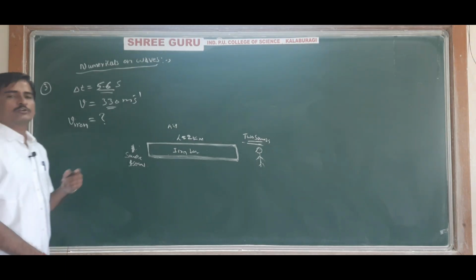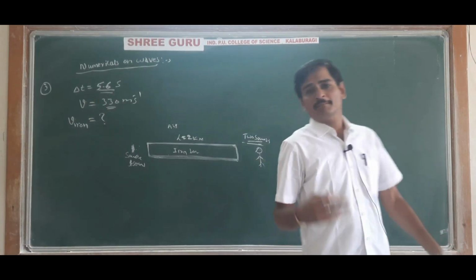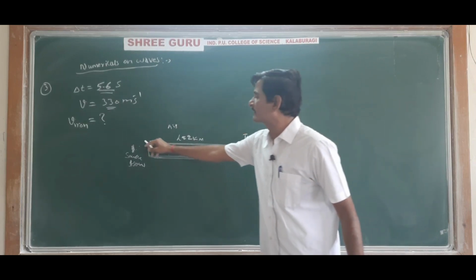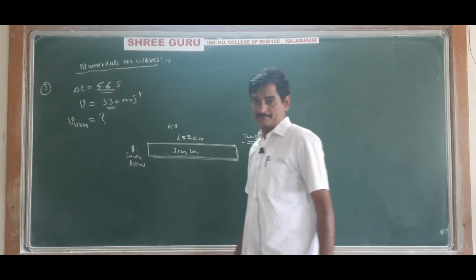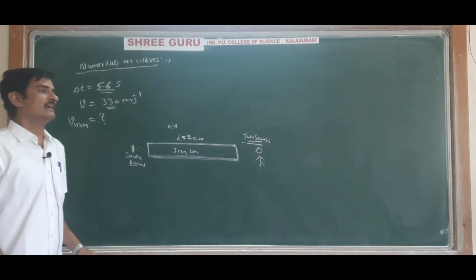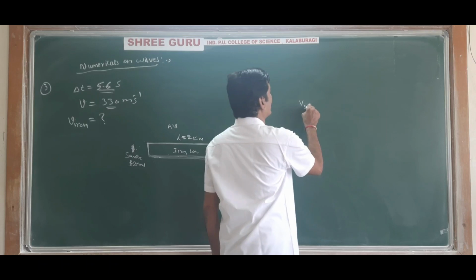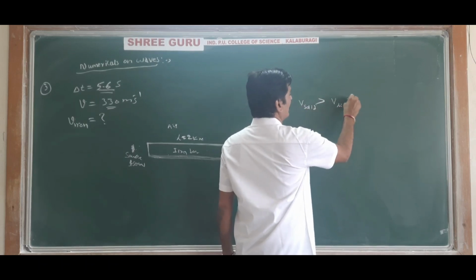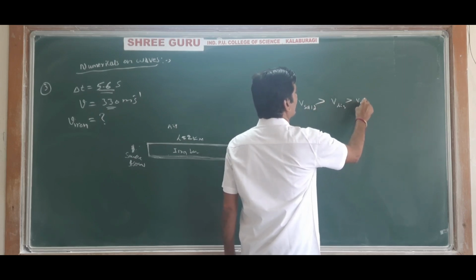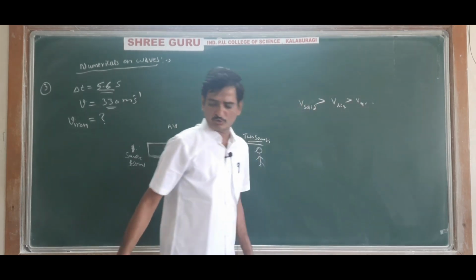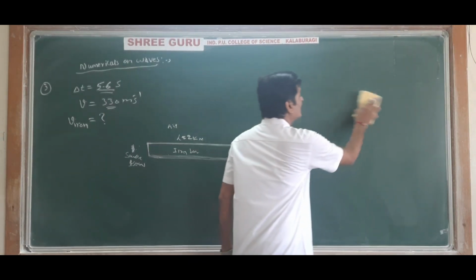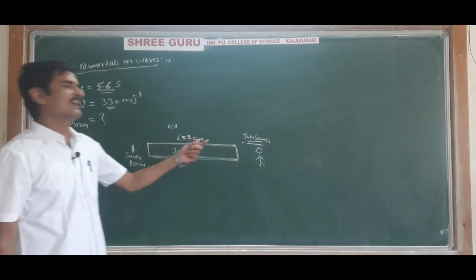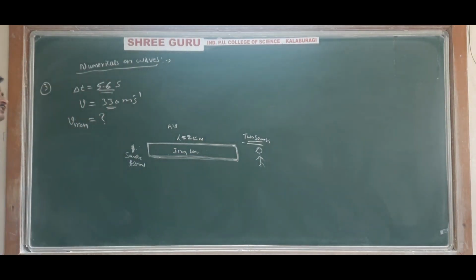So why are two sounds heard? Because the sound through the iron bar travels faster and the sound through the air will travel slower. We have studied that velocity of sound in a solid is greater than velocity of sound in a liquid, and velocity of sound in liquid is greater than velocity of sound in a gaseous medium. So velocity of sound in gaseous medium is least, and velocity of sound is highest in a solid or material medium. Sound is a longitudinal wave.